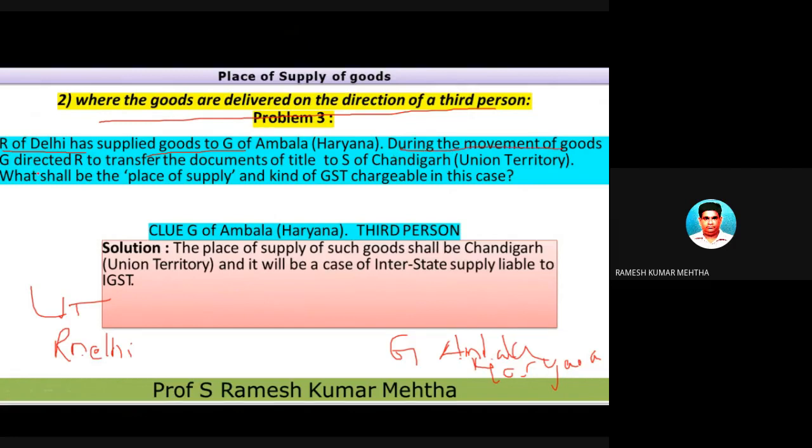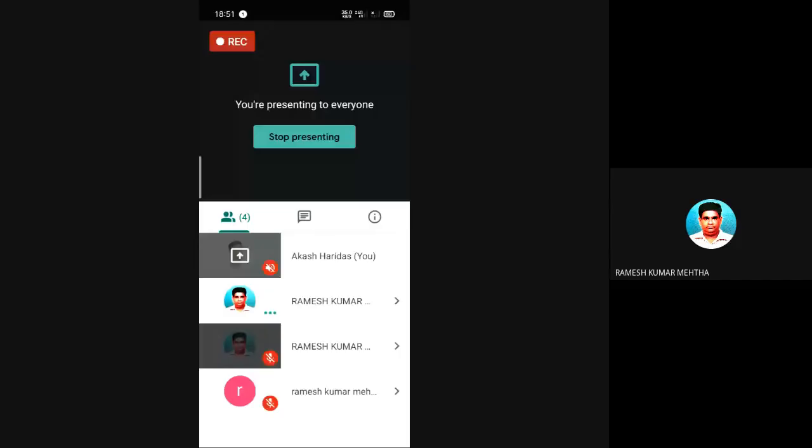During the movement of goods, G directed. This guy was transporting these goods to G. So R is the supplier and G is the recipient. During the movement of goods, R was instructed by G to supply the goods to S of Chandigarh. S is there in Chandigarh.